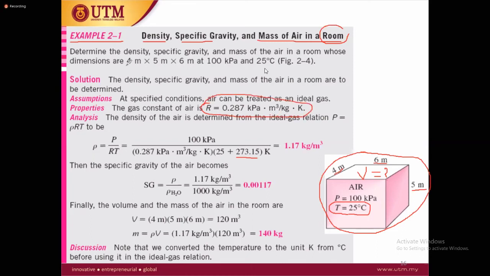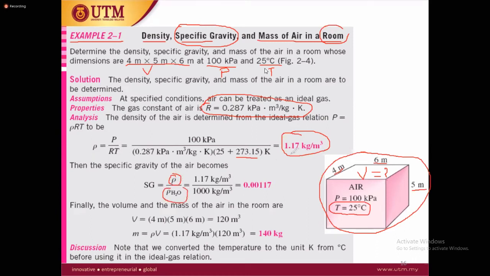So from here you can calculate the volume. Pressure is given, this is the P, and this is given, the T. So once you have this, you can calculate the density of this system. Remember, specific gravity has a relation with the density of the system or the fluid with the density of water. How can you calculate the specific gravity of the air inside the container? Very simple. You have the density of the air divided by the density of the water.